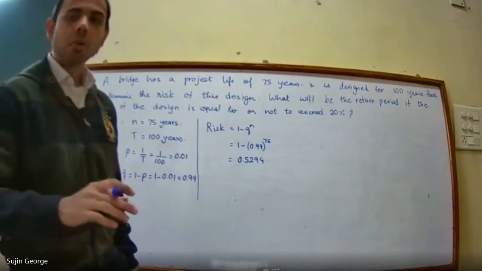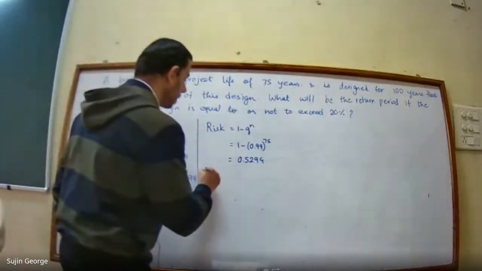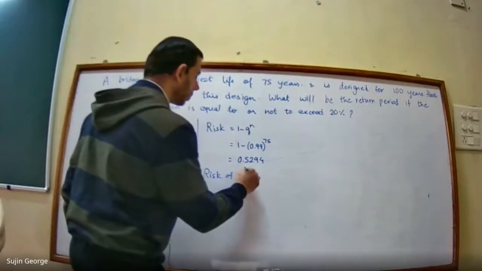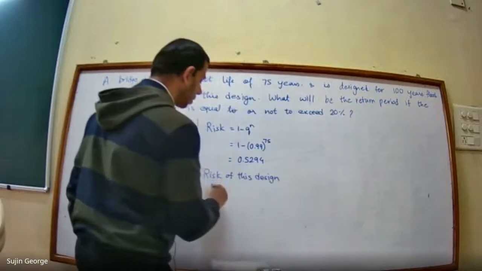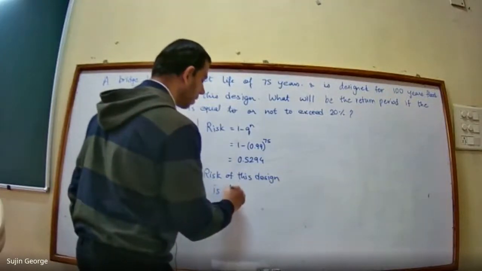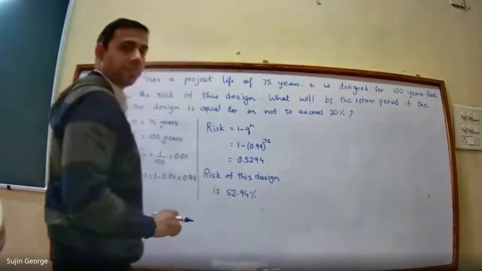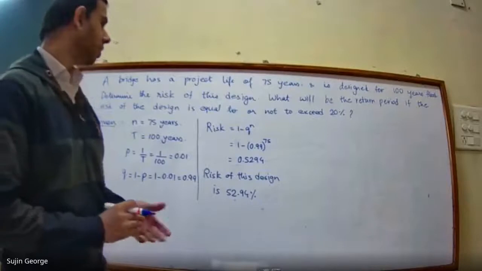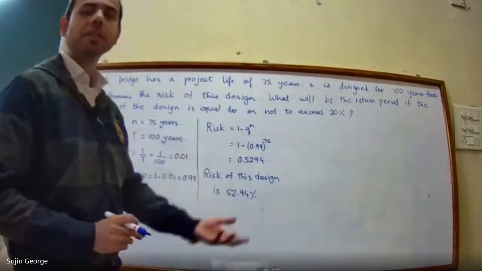But as we all know, risk has to be denoted in percentage. So risk of this design is 52.94%, because this value has come out to 0.5294 and we want to express it in percentage.